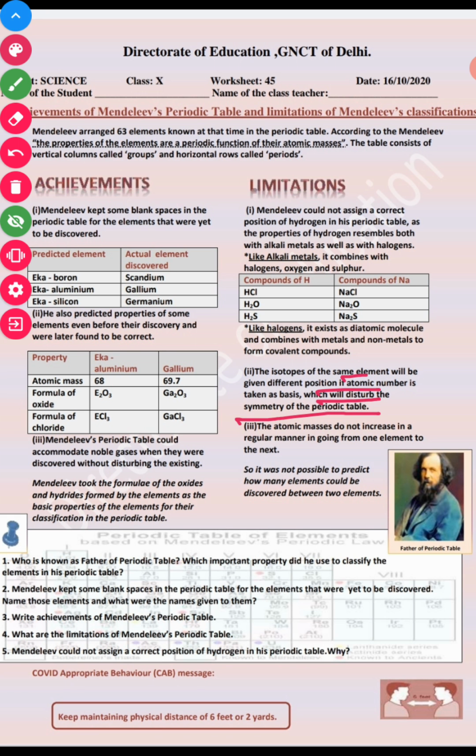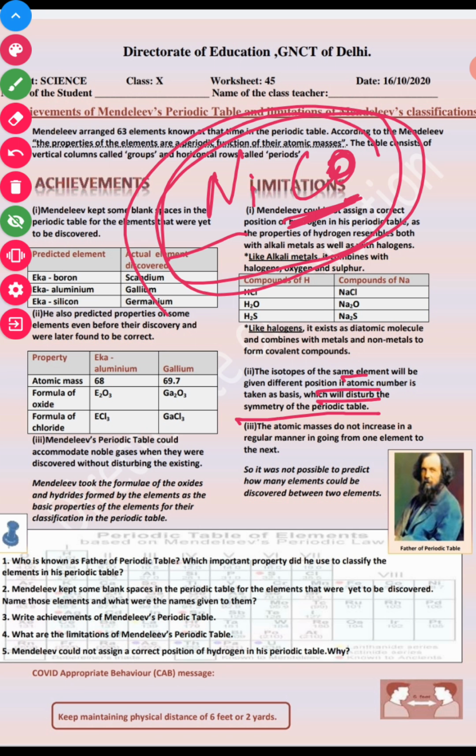And third, we have the atomic masses do not increase in a regular manner as we go from one element to another element. For example, the position of nickel and cobalt, right? The atomic mass of nickel is less and cobalt is more than nickel, but in his periodic table, the position of cobalt is earlier than the nickel, so it is a kind of contradiction in case of Mendeleev's periodic table.